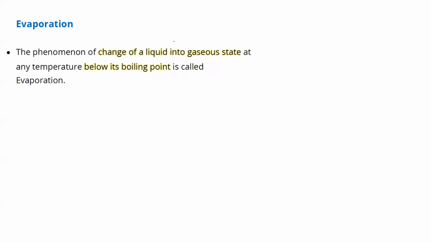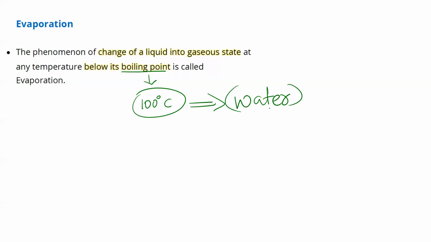100 degrees Celsius. Wrong. See, 100 degrees Celsius, we only say for what? Last time we took the example of what? Water. 100 degrees Celsius is the boiling point of only water. Can you give me an example of any other liquid? Any liquid other than water. Milk. One more liquid.